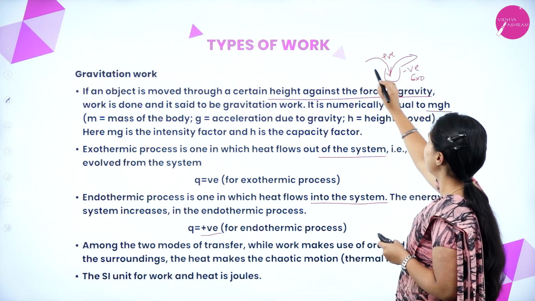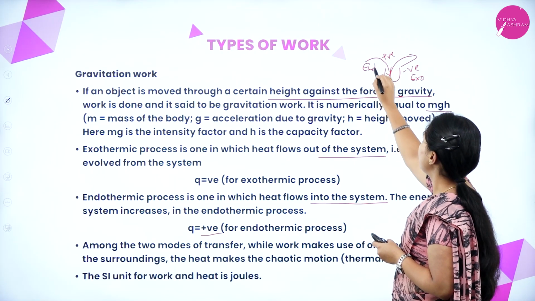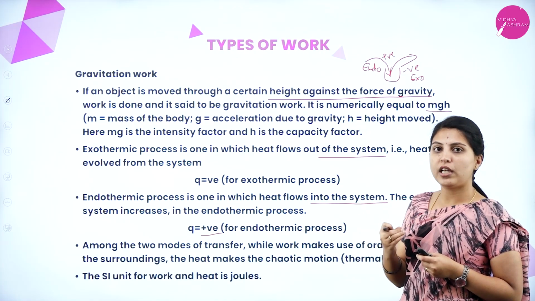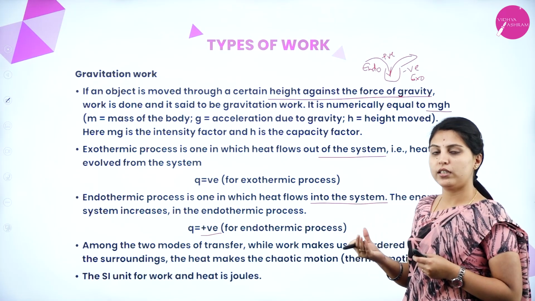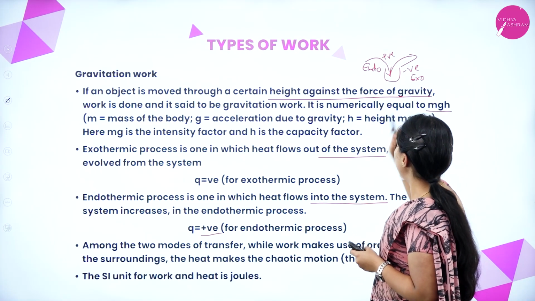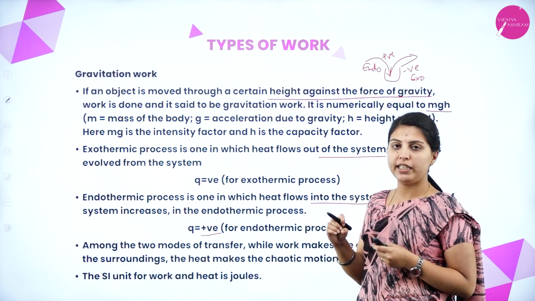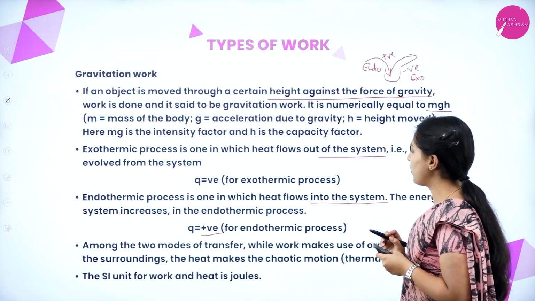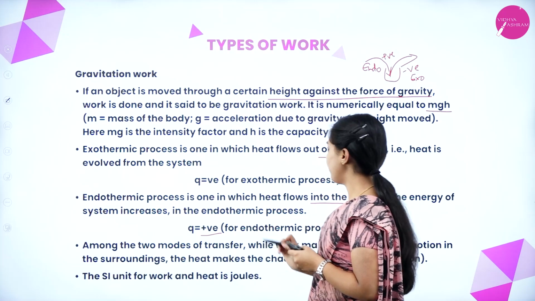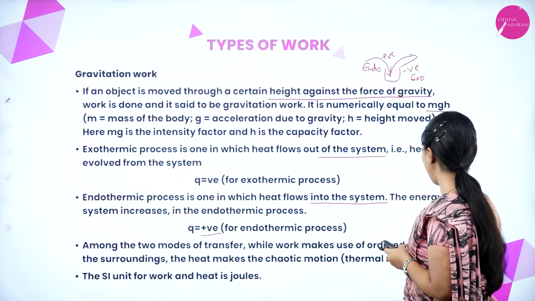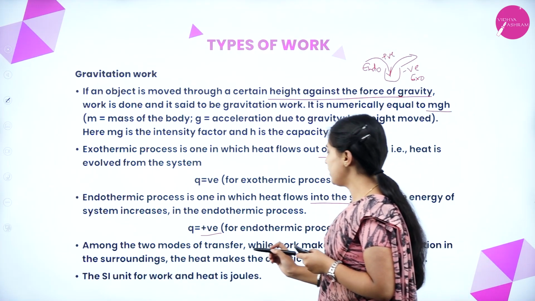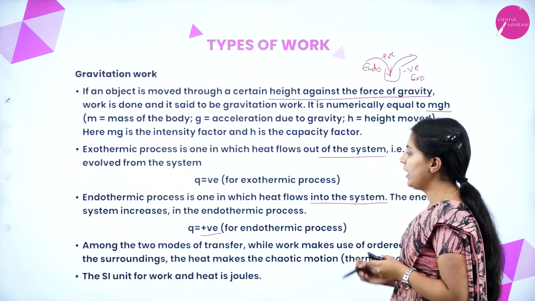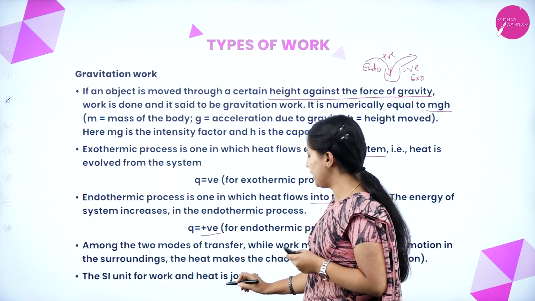Exo means outside, endo means inside. Therm means heat, so exothermic means heat will be evolved from the system. That's why exothermic. Heat developed into the system is an endothermic system. Among the two modes of transfer, while work makes use of ordered motion in the surroundings, heat makes use of chaotic motion, that is thermal motion. The SI unit of work and heat is joule.